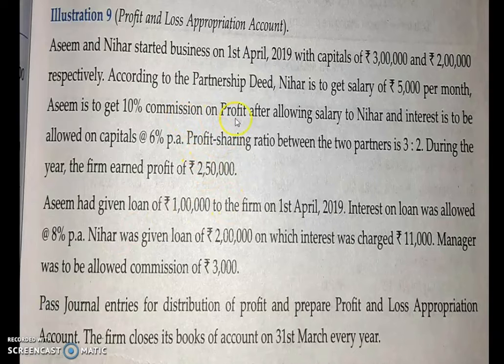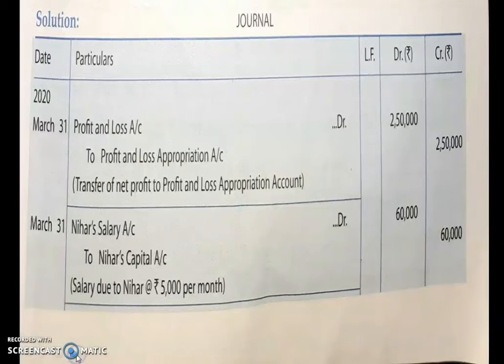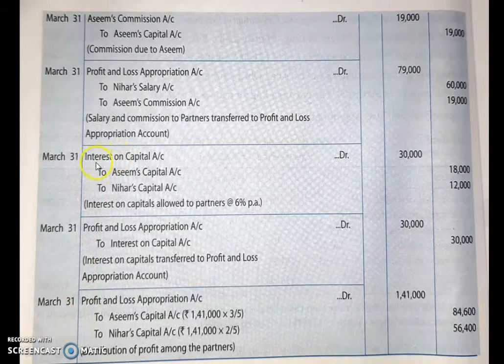after salary and commission, it is mentioned that interest is to be allowed on capital. How much is the interest allowed? 6%. This interest on capital you have to calculate on the capital of these partners. How much is Asim's capital? It's 3 lakh. How much is Nihar's capital? It is 2 lakh. On that you have to calculate 6% and you have to give to the partners. Okay. So write down the journal entry.